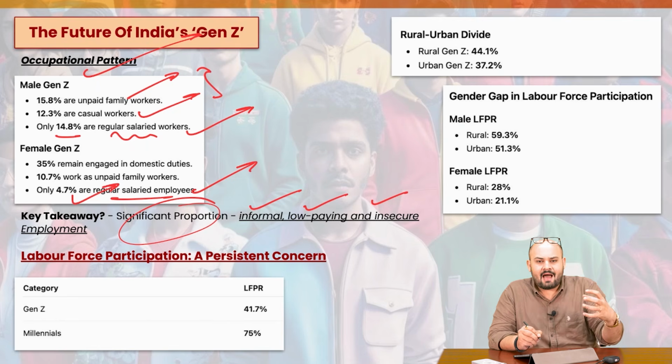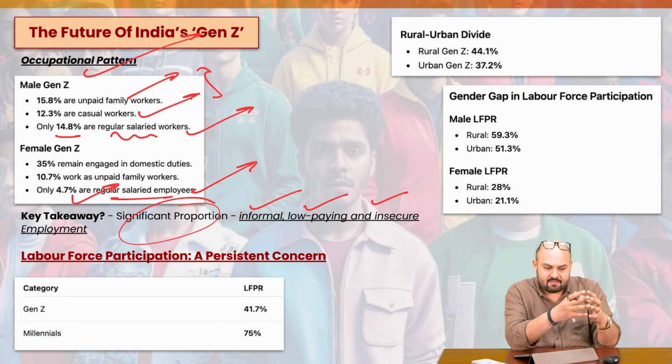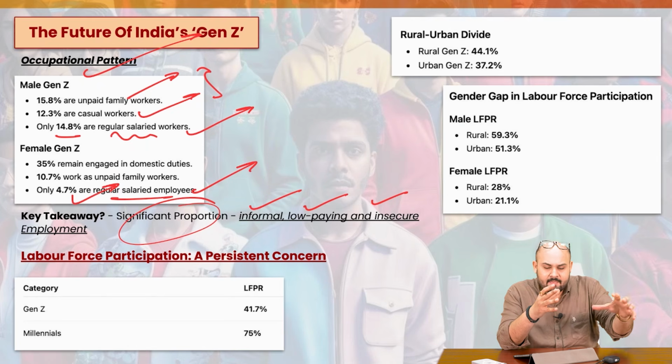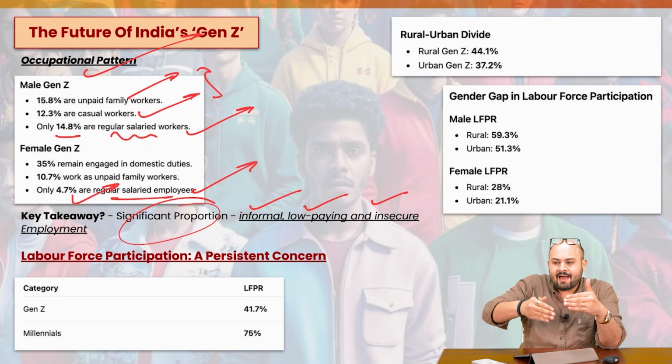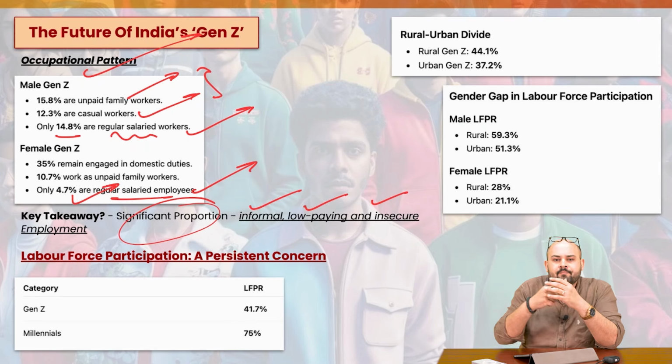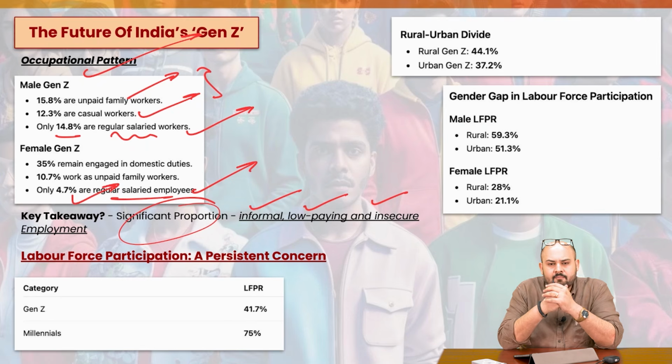So if a good section of society, and that too Gen Z, is in informal, low-paying and low-productive employment, how would you have more economic returns? How would you expect more value addition in subsequent change? So we don't have productive employment opportunities.